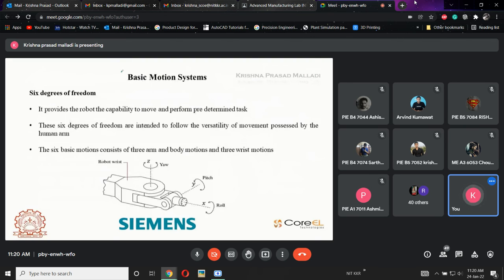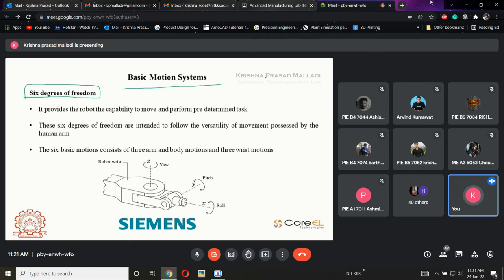Now we will talk about basic motion systems. Till now we have discussed the robotic structure. Now we are going to discuss the wrist: how the wrist is going to move, how it is differentiated, and how the movements are controlled. That is involved in the 6 degrees of freedom.